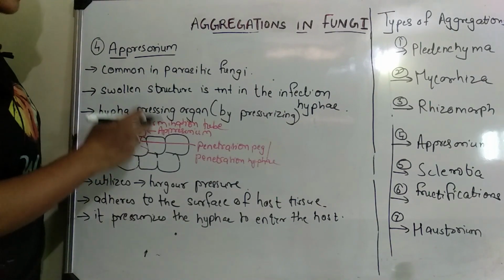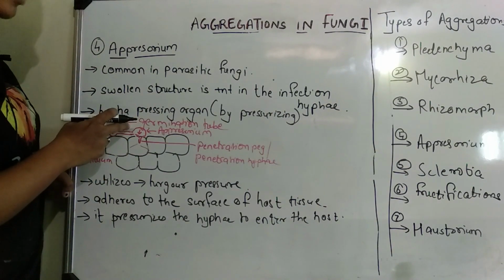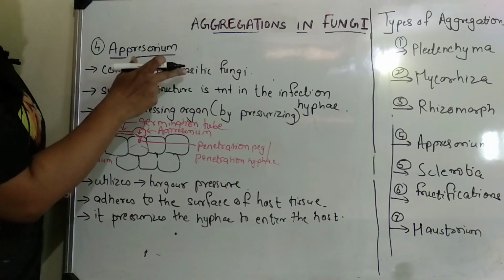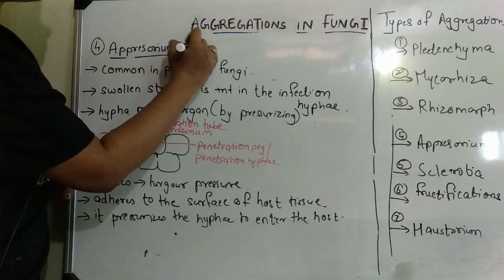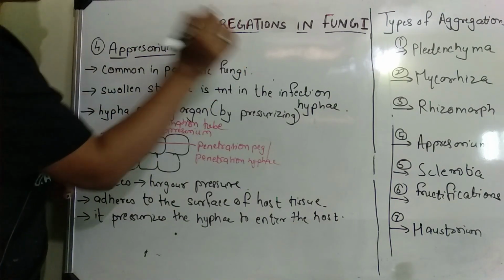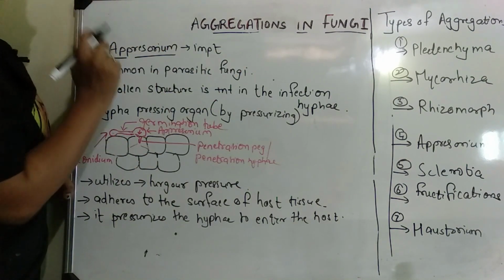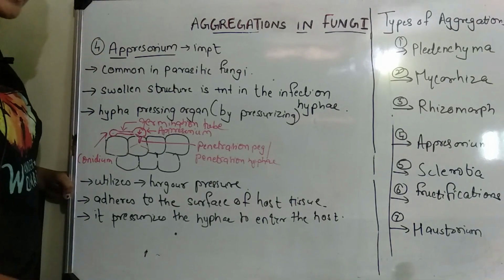This is done by turgor pressure produced in the Appressorium, which is a swollen structure present in parasitic fungi. So therefore Appressorium is a very important structure and an aggregation of hyphae present in all the parasitic fungi.